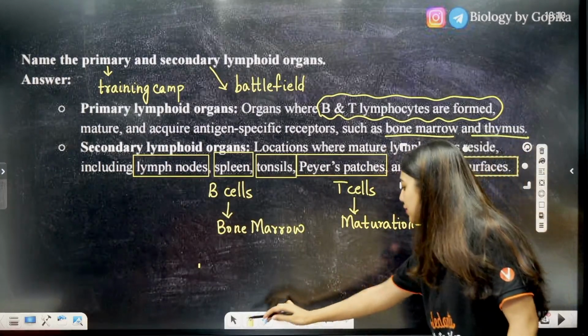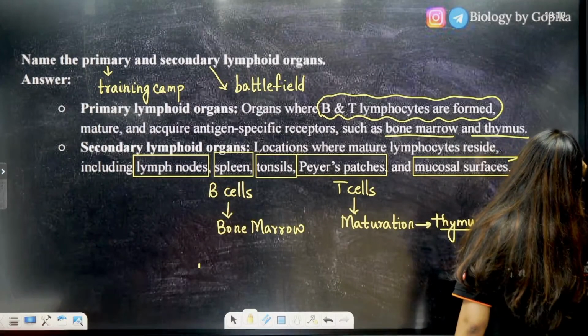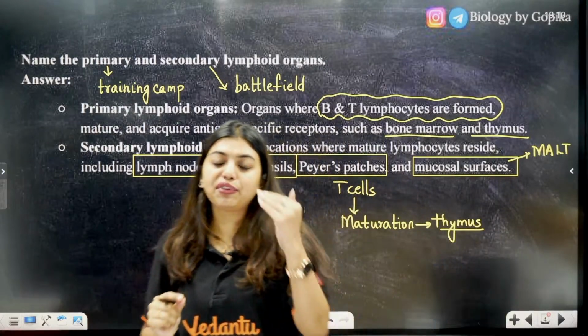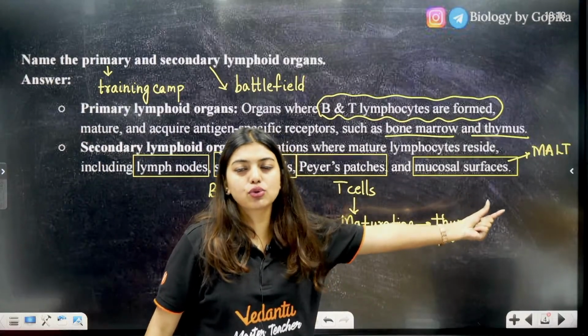Mucosal surfaces here refers to MALT, mucosal associated lymphoid tissue, where 50% of the lymphoid tissue is found.